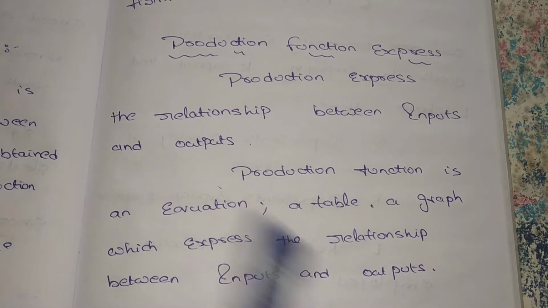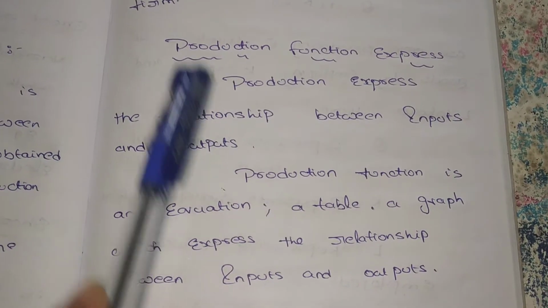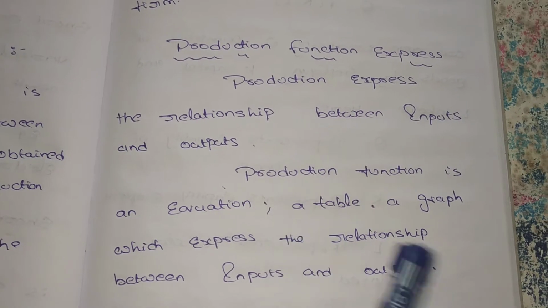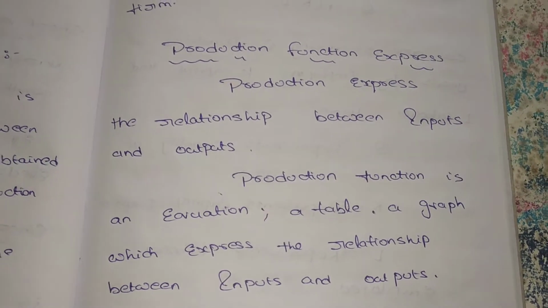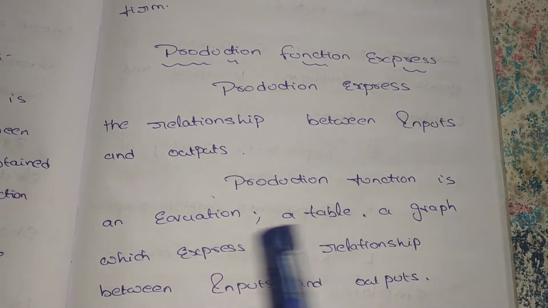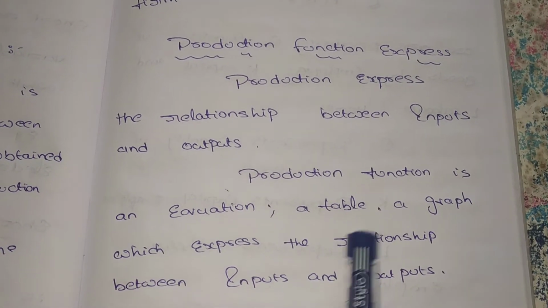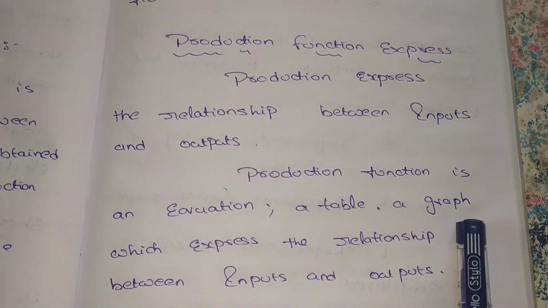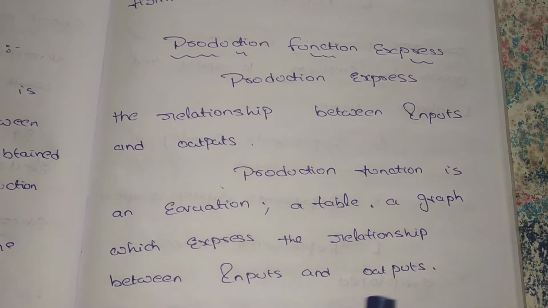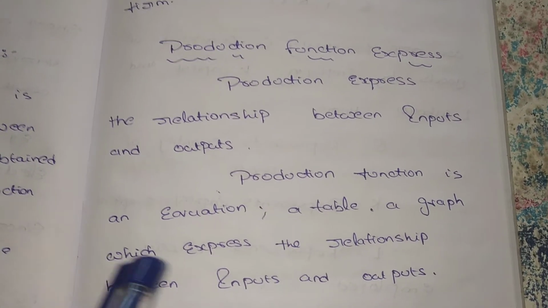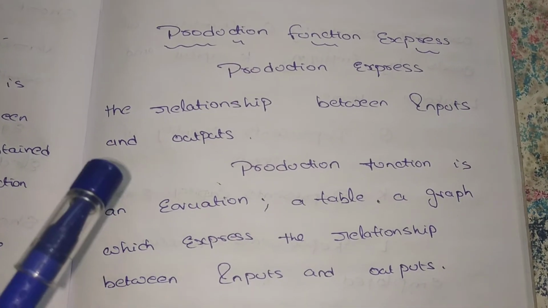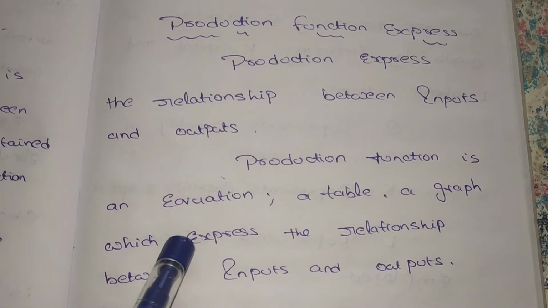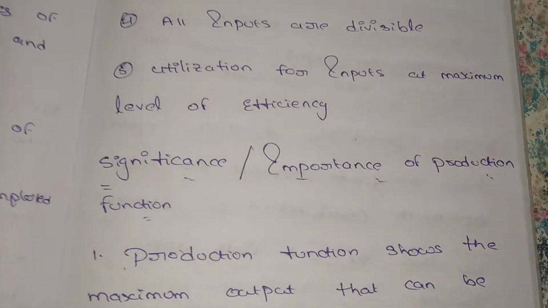In the production function, we can mention in a table or in a graph what inputs we are giving and what output we are receiving. So you can say it is an equation, a table, or a graph in which we are expressing the relationship between the inputs and outputs, how much input we are using for achieving our output. We can say it is a production function.